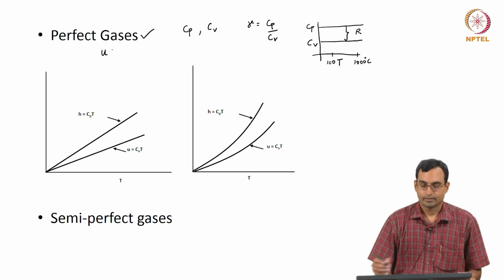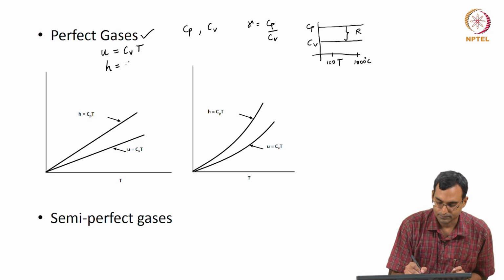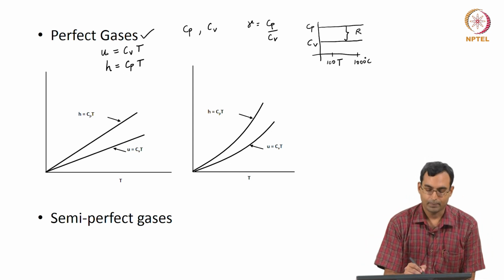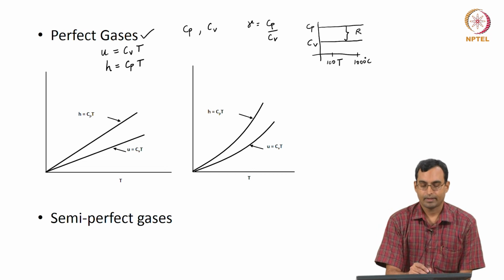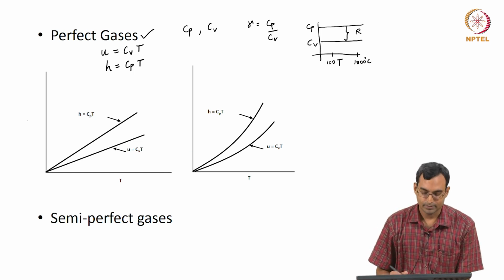We know that the internal energy for an ideal gas is given as Cv into T, and the enthalpy is given as Cp into T. If Cv and Cp are constants, this takes the form y equal to m into x if you plot u versus T, which is the equation of a straight line that passes through the origin.